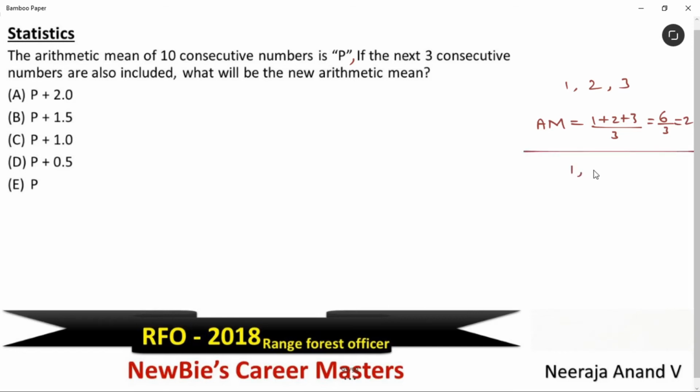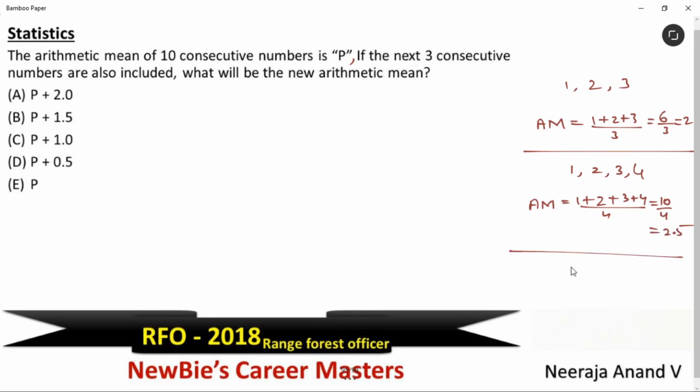Then let's include one more consecutive number. What is the arithmetic mean now? Arithmetic mean is equal to 1 plus 2 plus 3 plus 4 divided by 4. We get 10 by 4, 2.5.